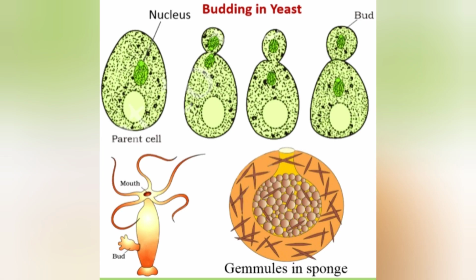Coming to the next subtype of asexual reproduction, that is budding. Budding is a type of reproduction where a bud appears and grows in the parent body. That bud will develop into a new individual. After maturation, it is detached from the parent body to form a new individual. Example, it is seen in hydra, some sponges, and coming to fungus, it is seen in yeast.